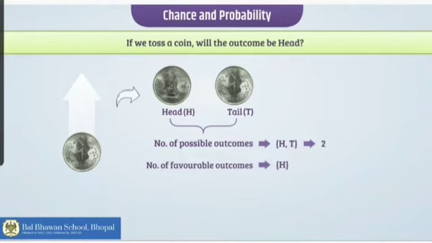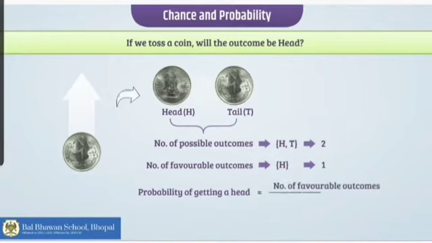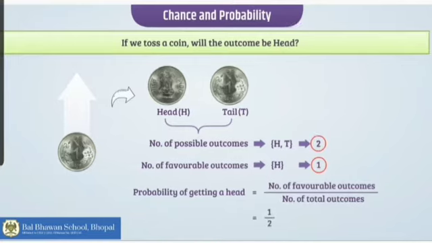I want only one thing to come. That is my number of favorable outcomes. So, the probability of getting a head will be number of favorable outcomes upon number of total outcomes. Favorable outcomes are 1 and total outcomes are 2. So, my probability is 1 upon 2.